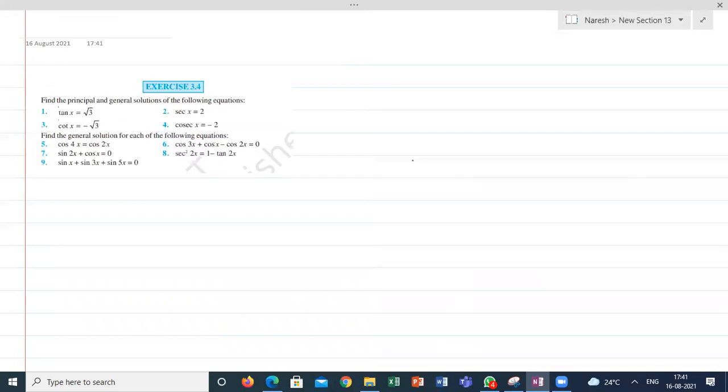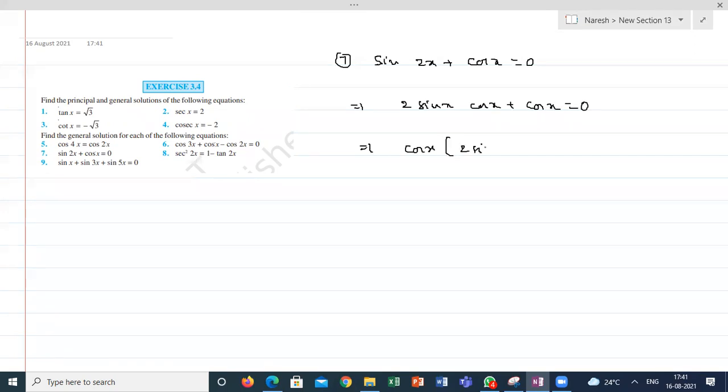Yeah, the next one is sin 2x plus cos x is equal to 0. How to deal with this question? How are we going to do this one? Sir, we can write sin 2x as 2 sin x cos x. This can be written as 2 sin x cos x plus cos x is equal to 0. If I take cos x common, cos x times (2 sin x plus 1) is equal to 0. So cos x is equal to 0 or 2 sin x plus 1 is equal to 0. From here, sin x is equal to minus 1 by 2.